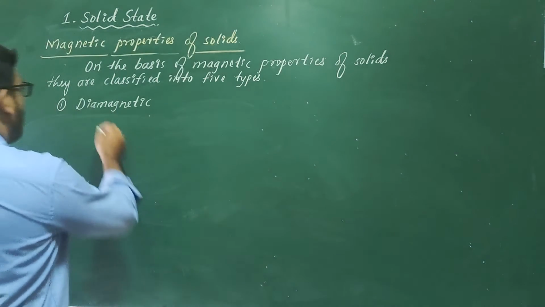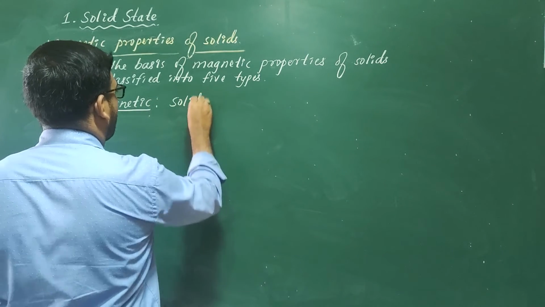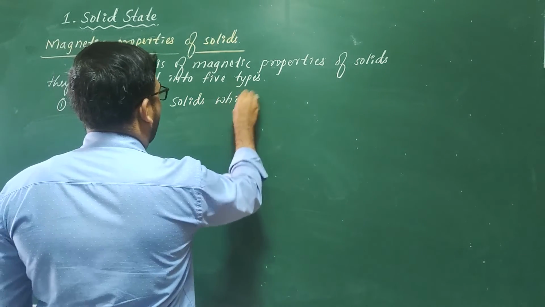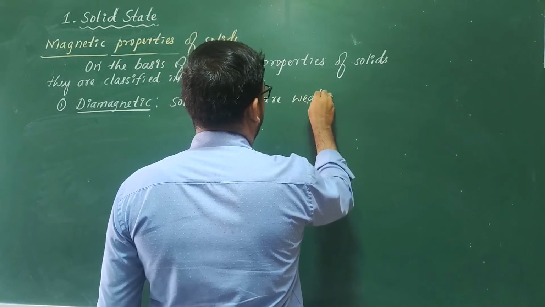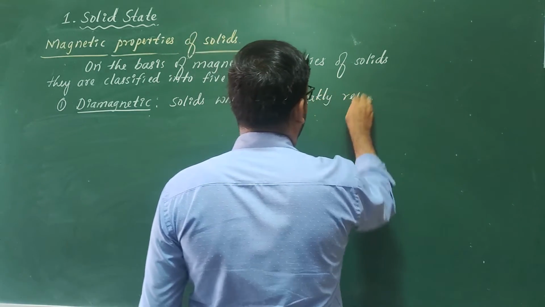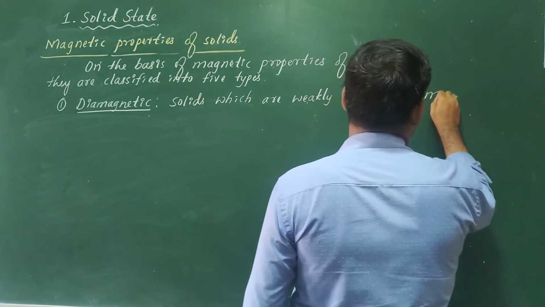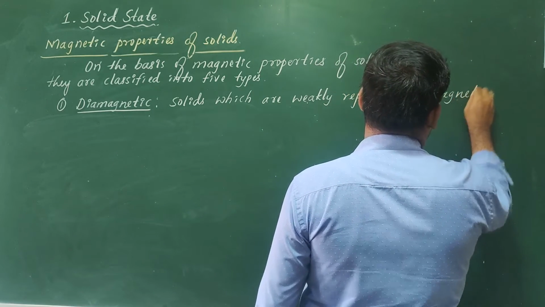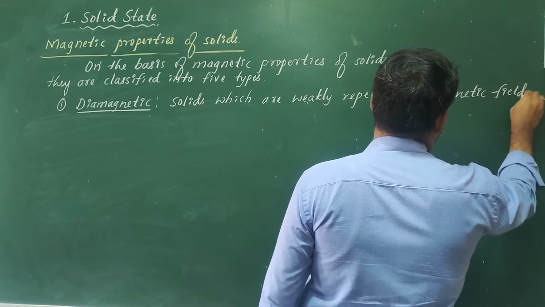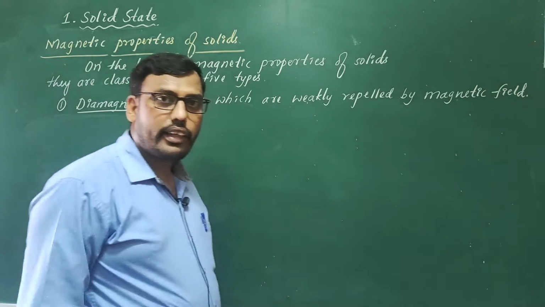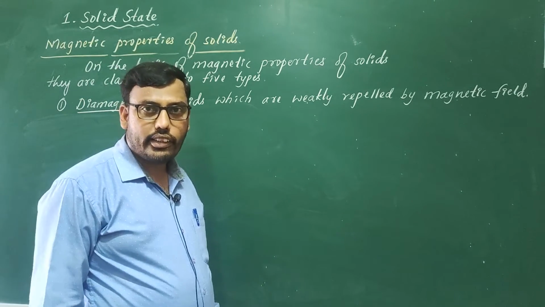So solids which are weakly repelled by magnetic field are called diamagnetic solids, or the phenomenon is called diamagnetism.